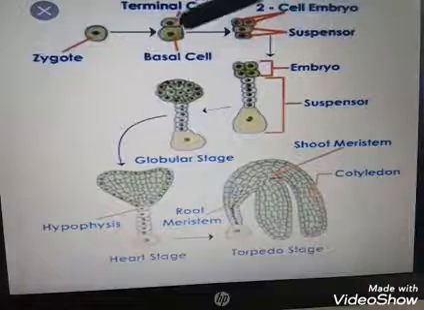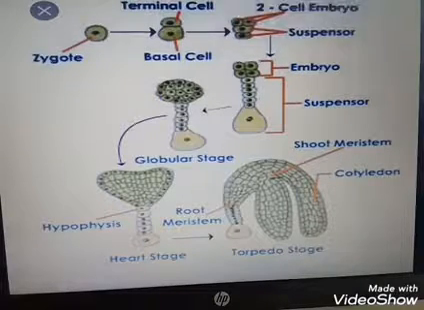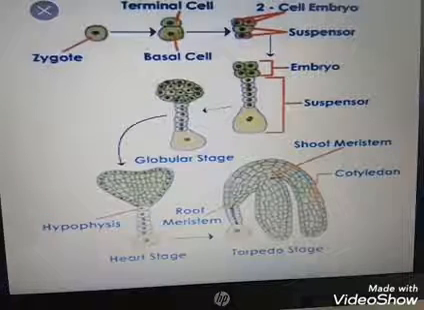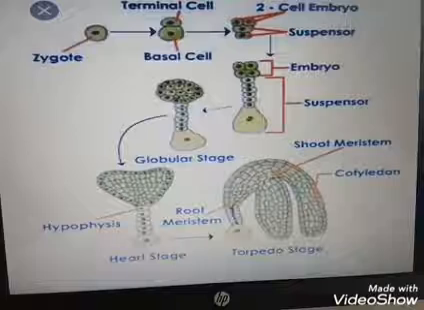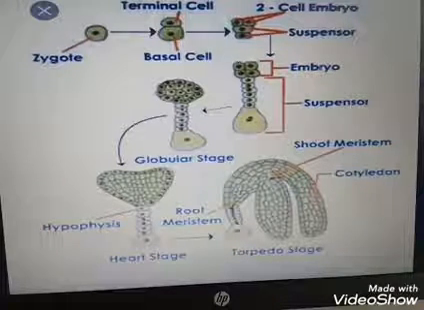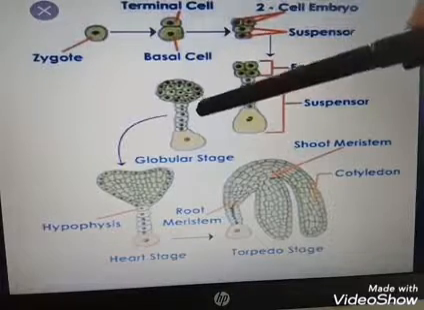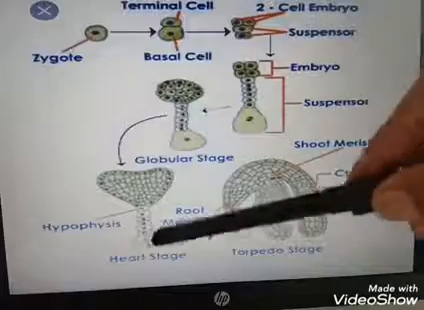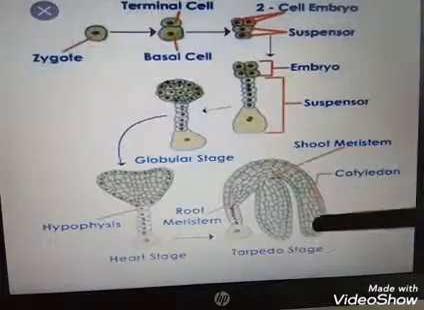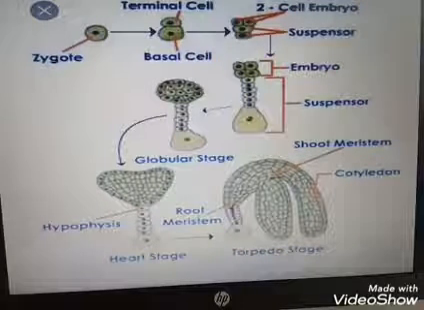This two-cell stage again gets converted into a four-cell stage: 1, 2, 3, 4. The 4 cells become 8, then 8 to 30. In that way, as cell divisions take place, the number of cells increases. The first forming shape is a proembryo, then it changes into the globular stage. This is the globular stage, this is the heart shape stage, and this is the torpedo stage. The torpedo stage is the mature stage.